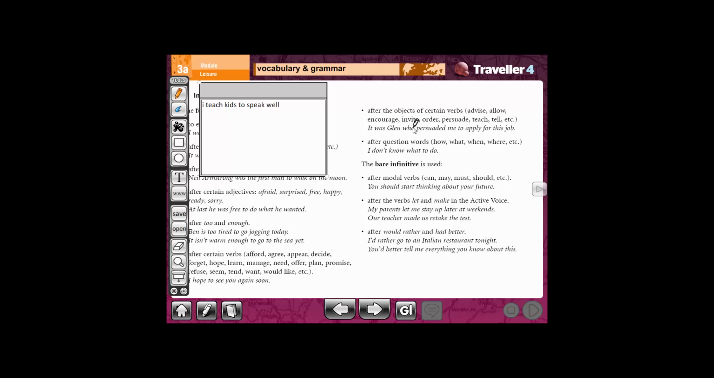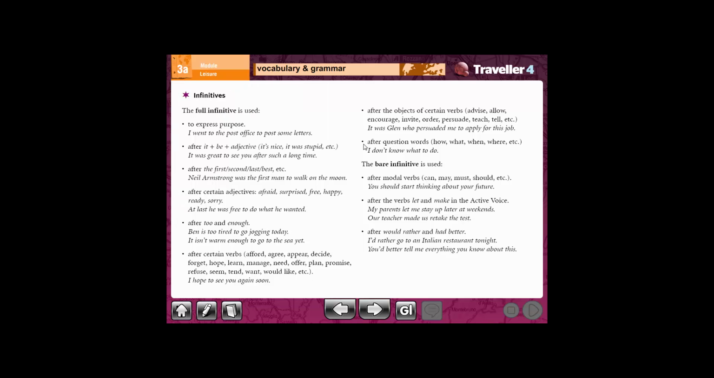Okay, now let's just concentrate here. After the object of certain verbs, which is, for example, teach. Where is the subject? The subject is I. Where is the verb? Teach. Now where is the object? The object actually kids. Now I use the full infinitive, which is to speak after the object of teach. Okay, so this is the explaining for this point.